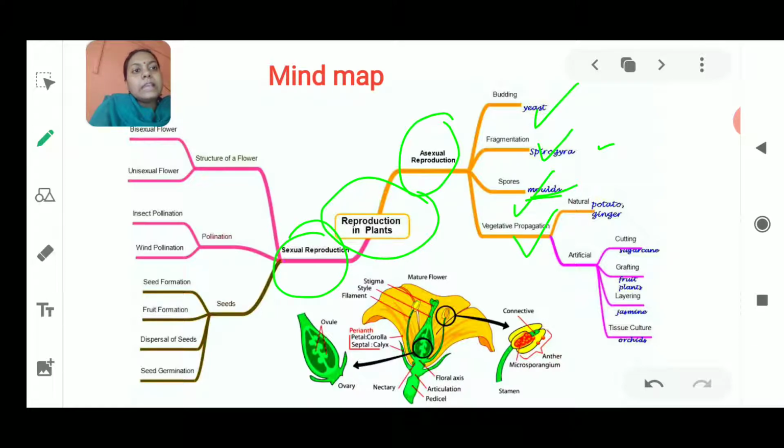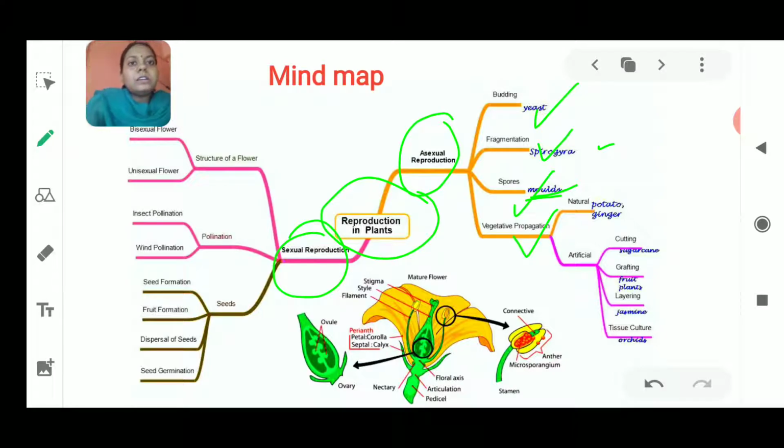Okay, next we will see the mode of asexual reproduction that is vegetative propagation. Now before telling about this vegetative propagation, I will tell you the meaning of this word vegetative. But here in the mind map I just wanted to tell you that these are the only topics which we need to study.